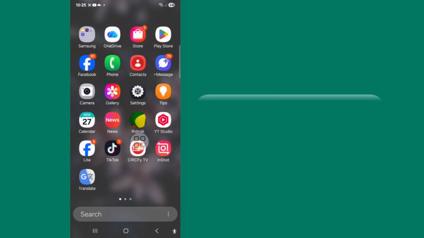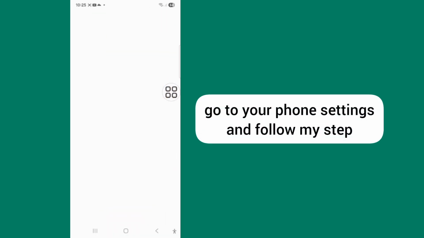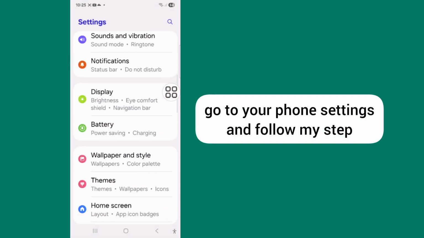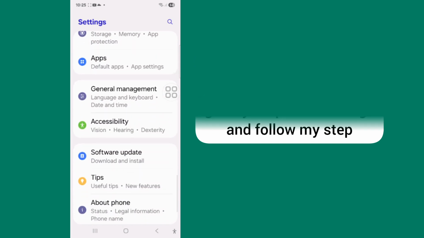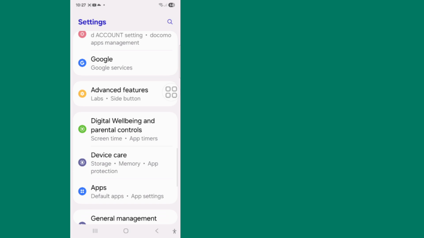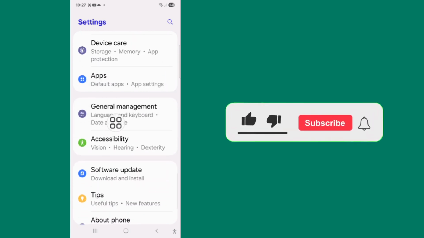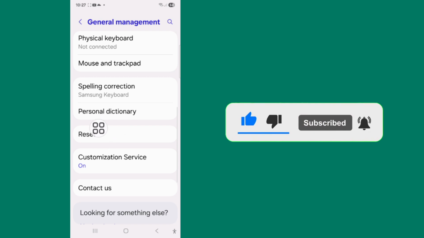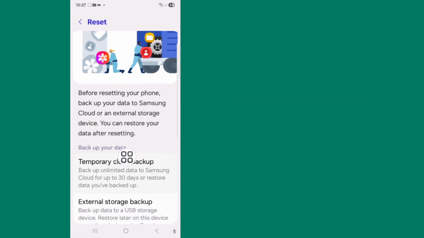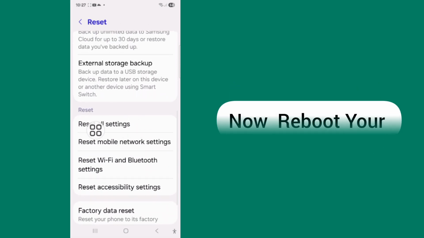Go to your phone settings and follow my steps. Scroll down, now click on General Management. Now click on Reset. Now reboot your phone.